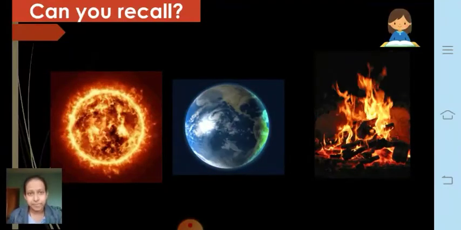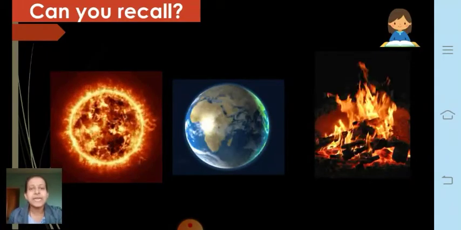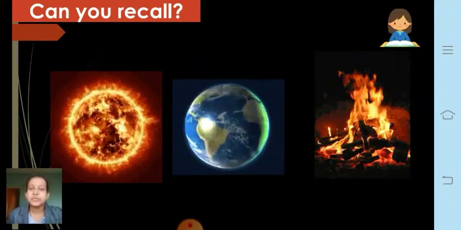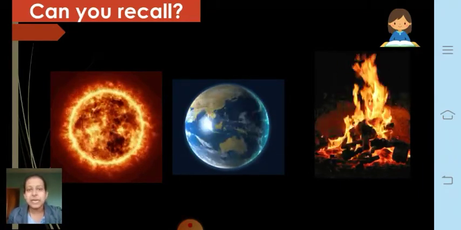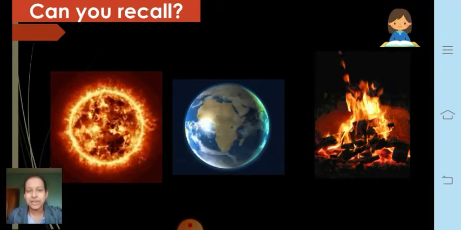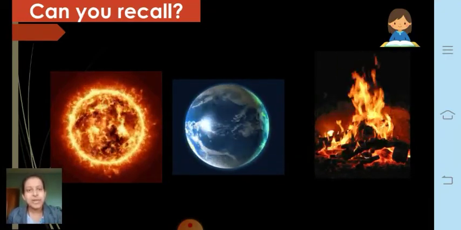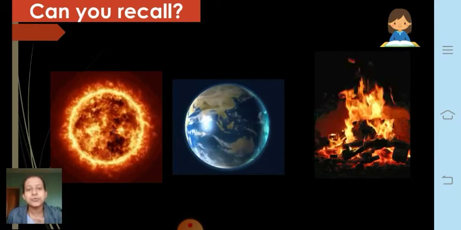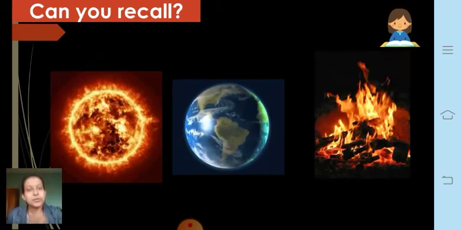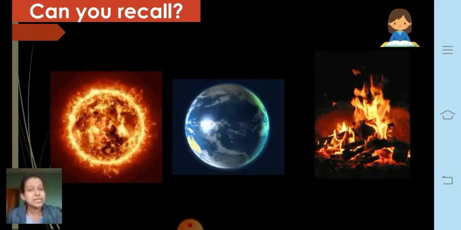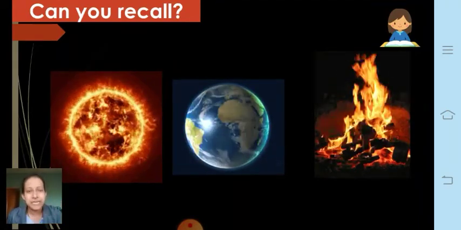So before we begin the introduction part of this lesson, let us try to recall what we have learned last time. So let me ask you the first question. Which sources do we get heat from? Which are the sources which give us heat? You know that sun is the ultimate source of energy. Heat is a form of energy, right? And sun is the ultimate source of energy, which gives us light as well as heat. So sun's energy is in the form of light as well as heat. So sun can give heat energy.